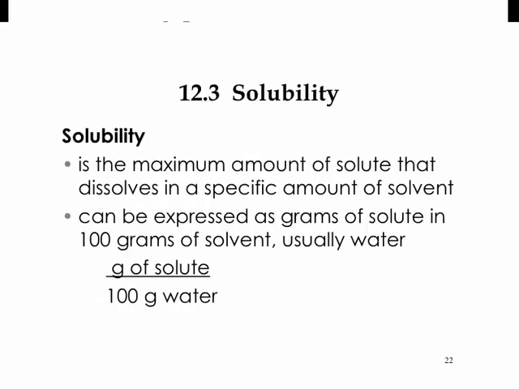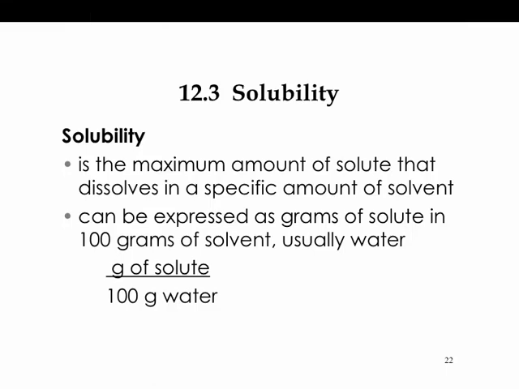Okay, now let's take a look at doing a little bit of calculation with solubility. For something to be saturated, it is going to contain the maximum amount of solute in a given amount of solvent. The solubility of something is how much solute you can dissolve in a given amount of solvent. Our expression, given right here, is grams of solute over 100 grams of water. We usually measure it in 100 grams of water. That's our standard. And remember, 100 grams of water is the same as 100 milliliters of water.